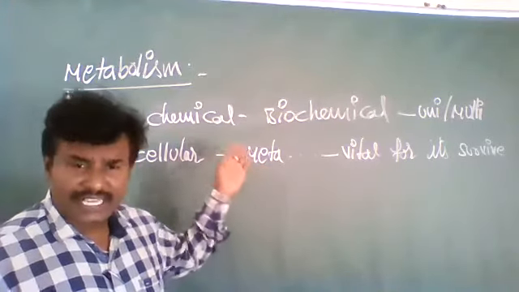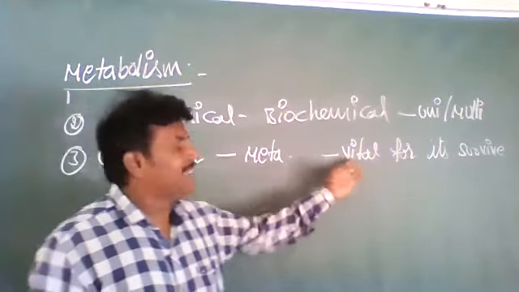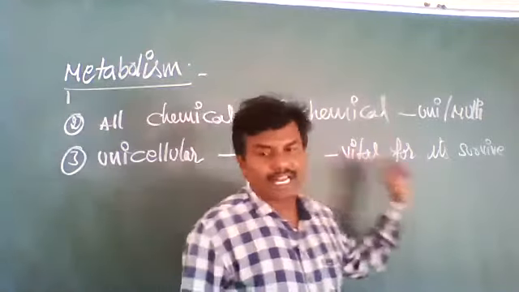Those metabolic reactions are very vital. Vital means important for those organisms.